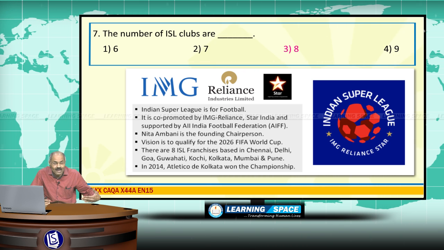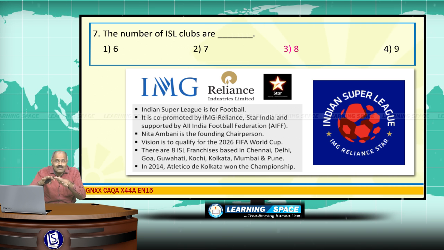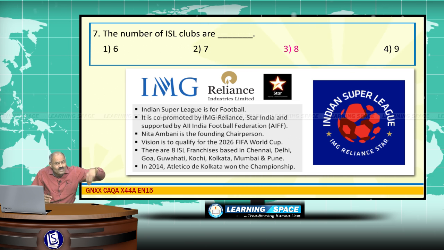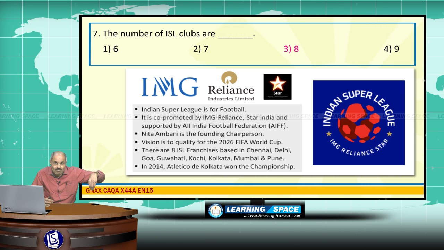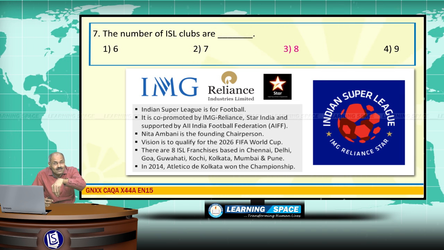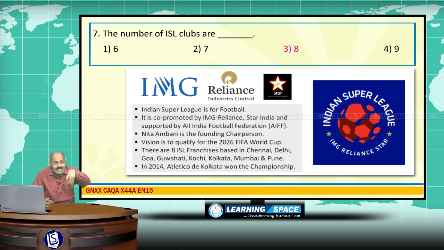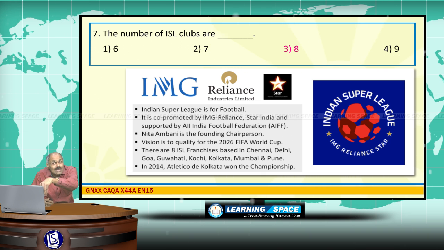8 ISL franchises, and this year the second league tournament is going on in the country, and for the first time Kolkata franchisee got the championship, and for the second year the matches are going on at present, and the main purpose is to qualify for the 2026 FIFA World Cup.